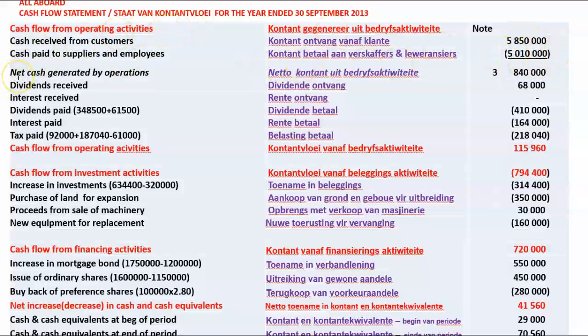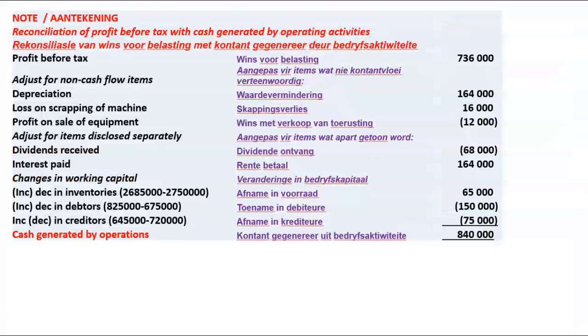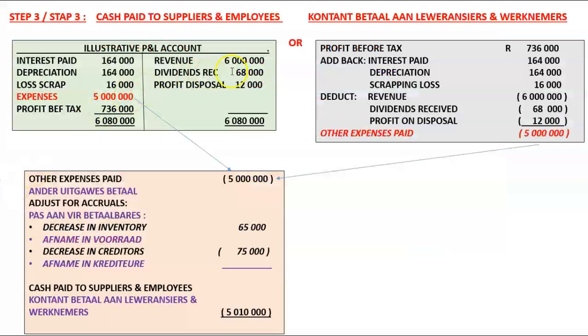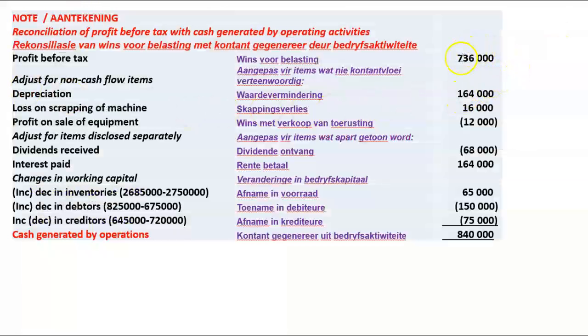I then calculate the net cash generated by operations of 840,000. And now I have to write my reconciliation note. Now guys, my reconciliation note is basically my amounts paid to employees and suppliers. I just have to twiddle that calculation a bit. Where am I going to start? I'm also going to start with my profit before tax. So start with my profit before tax of 736,000.